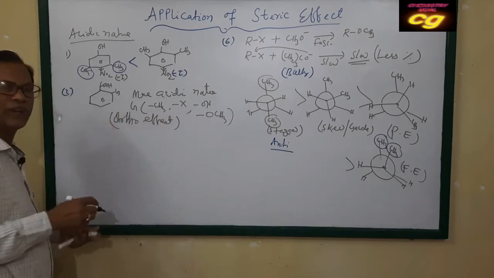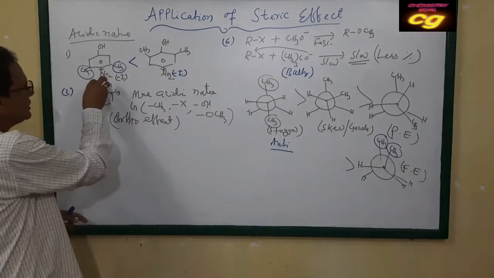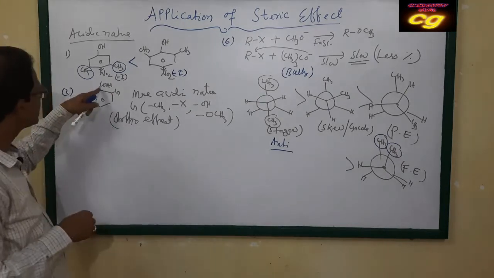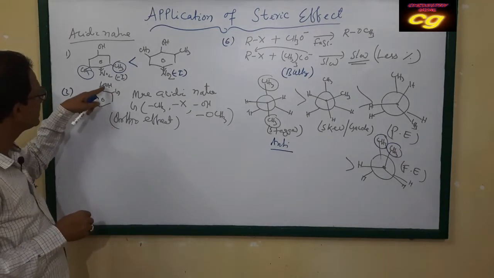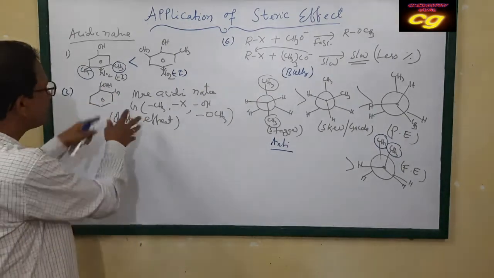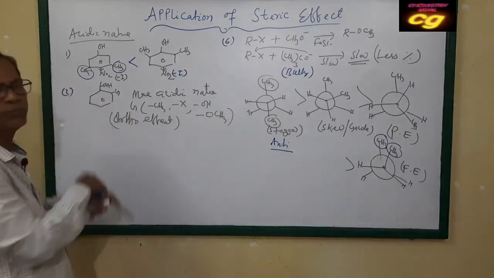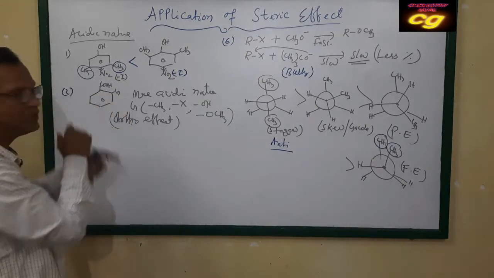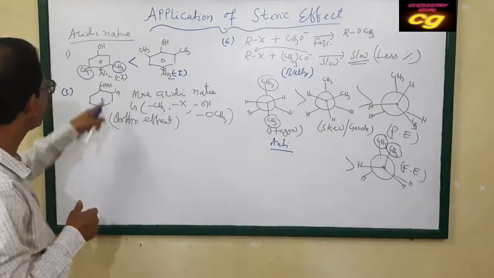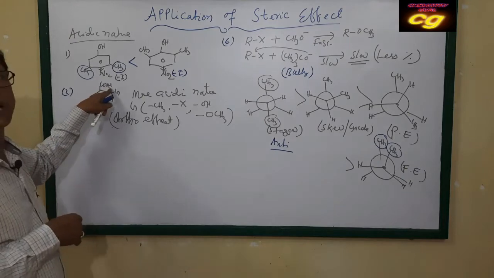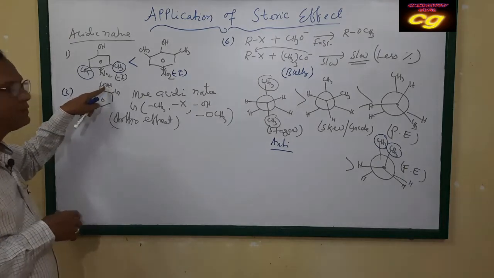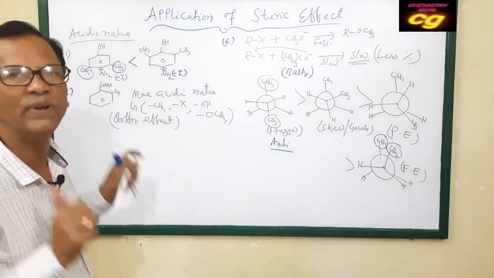Due to the ortho effect, what happens? The COOH group experiences repulsion between the carboxyl group and the group attached to the benzene ring at the ortho position, due to steric hindrance, due to steric repulsion. What happens? It loses an H plus ion, so that the carboxylate ion can remain coplanar with the benzene ring.